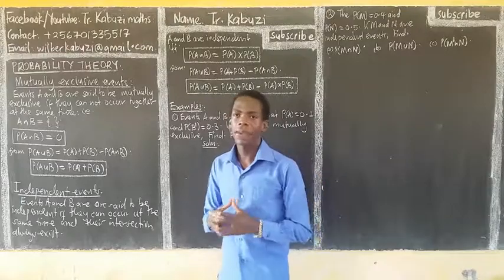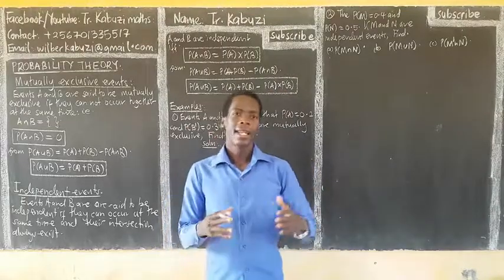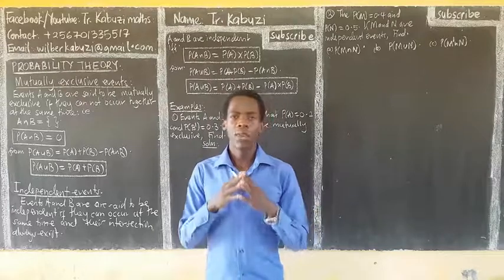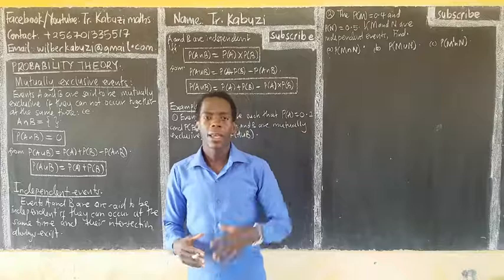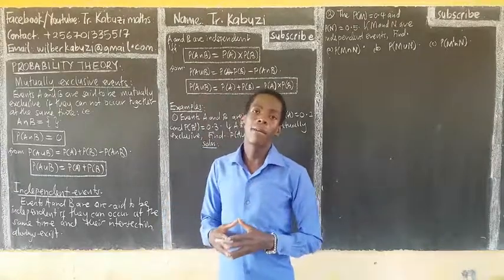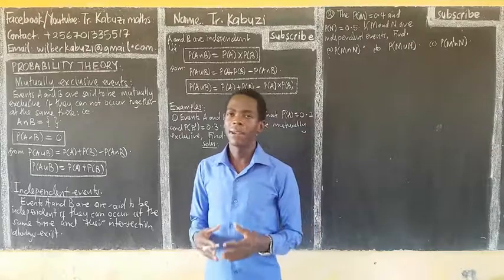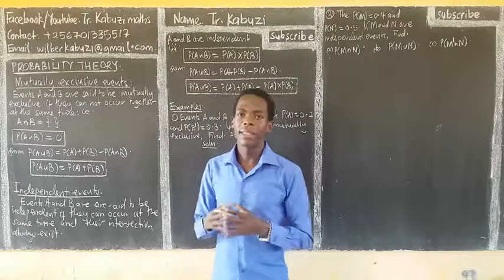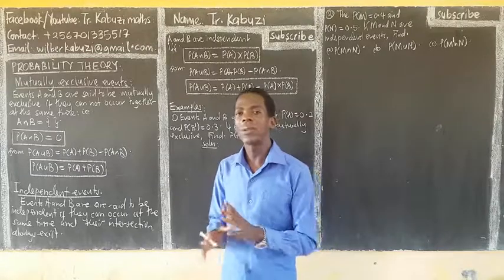Now, if you have mutually exclusive events, in simple terms it means that those two events cannot occur at the same time. For example, you can't sneeze while breathing. I think you know from biology that whenever you are sneezing, breathing stops for a moment. So those two cannot occur at the same time.